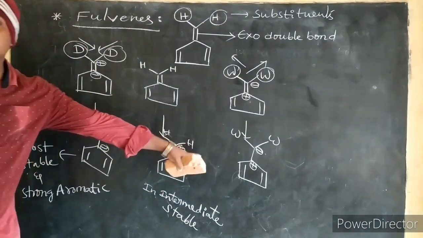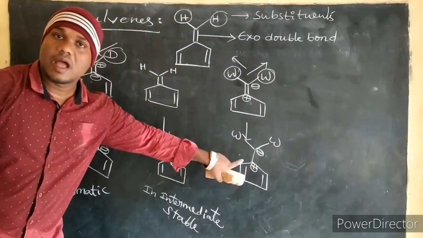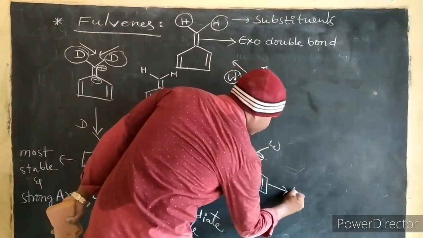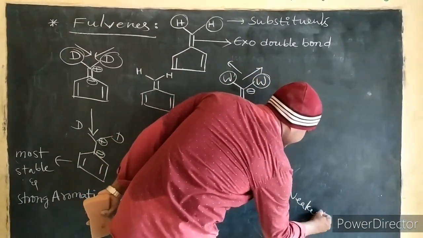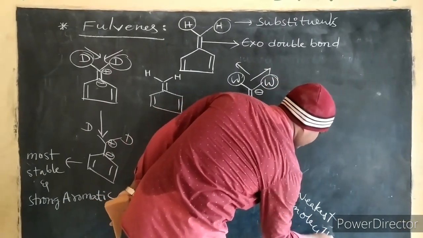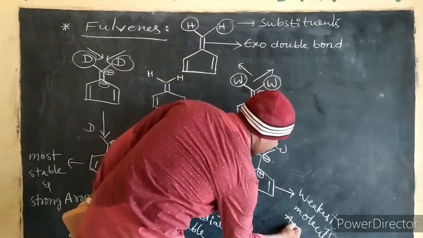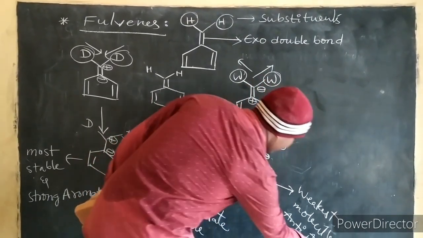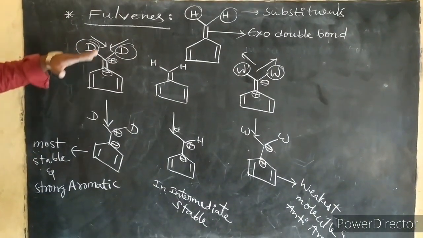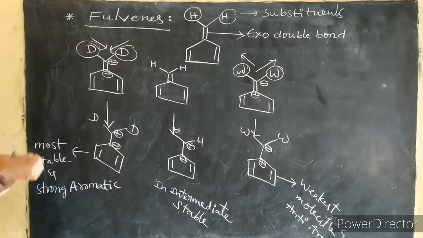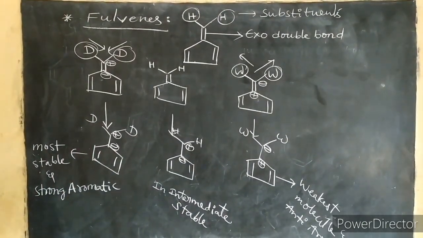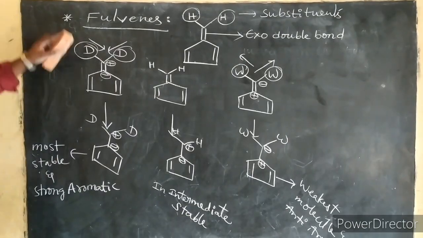This is weakly stable. Why? Because this is an anti-aromatic molecule. So weakest molecule, and anti-aromatic. This is one anti-aromatic molecule. Correct? The stability of the aromatic molecules we have to give like this sequence. Correct? Now the previous question given in the JEE Mains question.